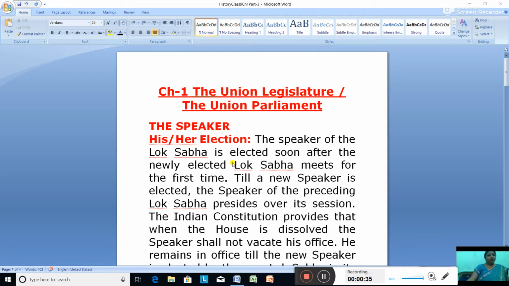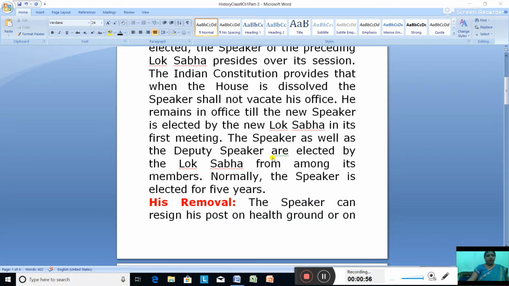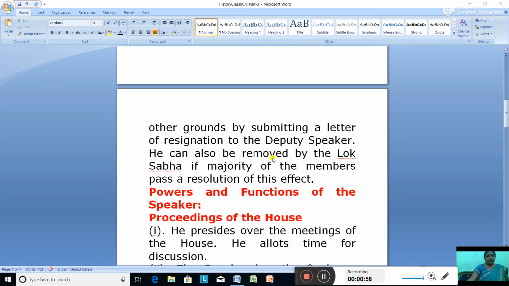So, who elects the speaker? The members of the Lok Sabha. When? Soon after the newly elected Lok Sabha. When the new Lok Sabha is formed, the first task of the Lok Sabha is to elect the speaker, and the speaker is elected.